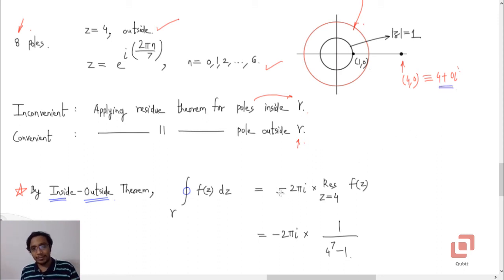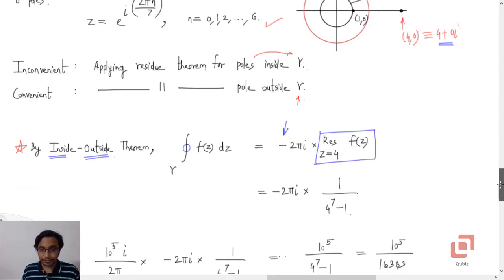So the theorem says the line integral is equal to minus 2 pi i into the sum of the residues. There is only one such residue, which will be at the pole z equal to 4, and this is much better. Instead of finding the residues at all 7 poles which are inside, we are required to do the task only once. So how are we going to find the residue?